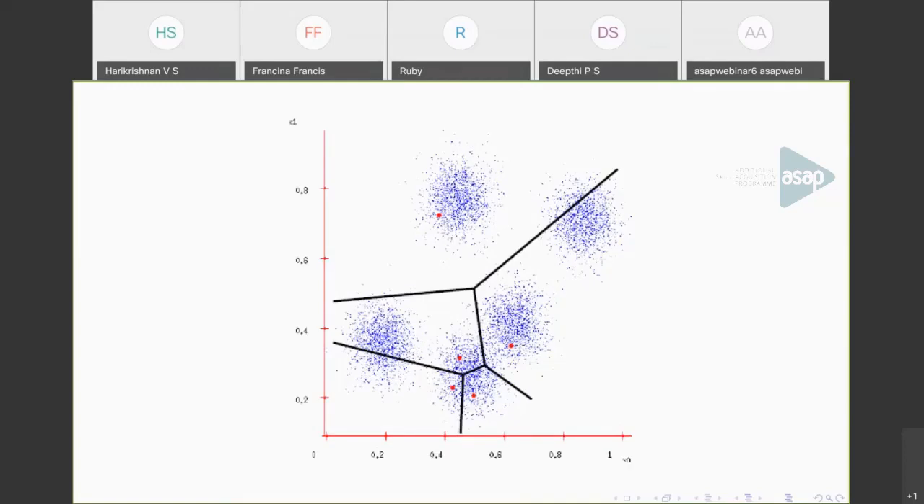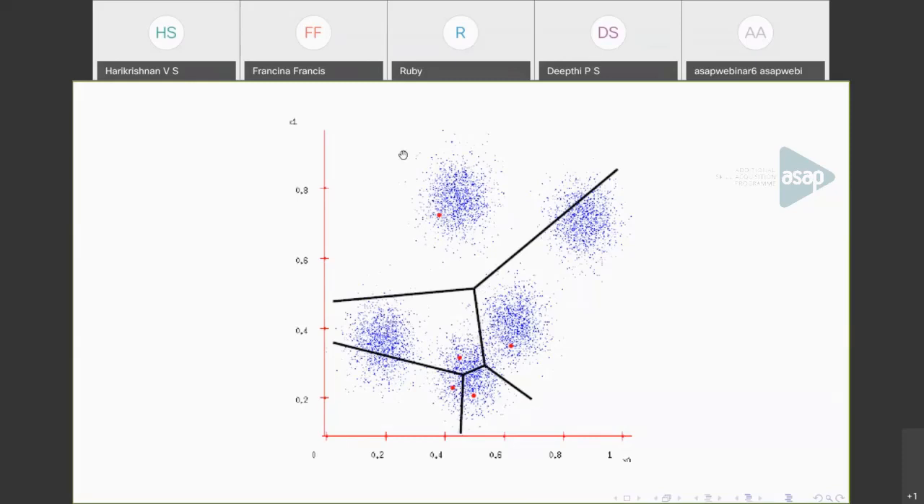Now with this, you will get a partition like this. So these points will be close to this red point. This point, you'll get a partition like this. Likewise, you'll have an initial partition. So this is formed by calculating the distance of each of the points in this cluster to the centroid that is shown in the red dot. So this is the initial partition you'll get.